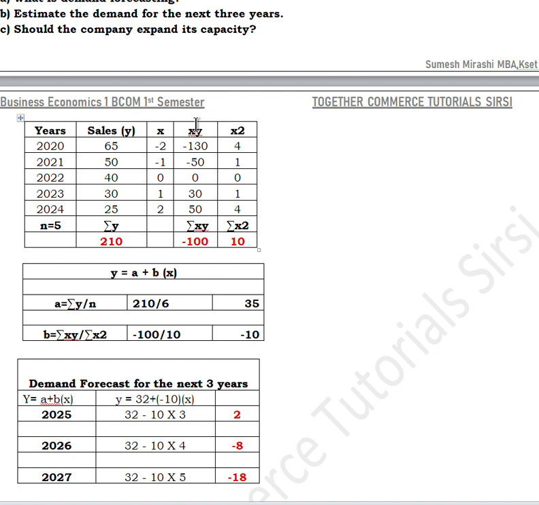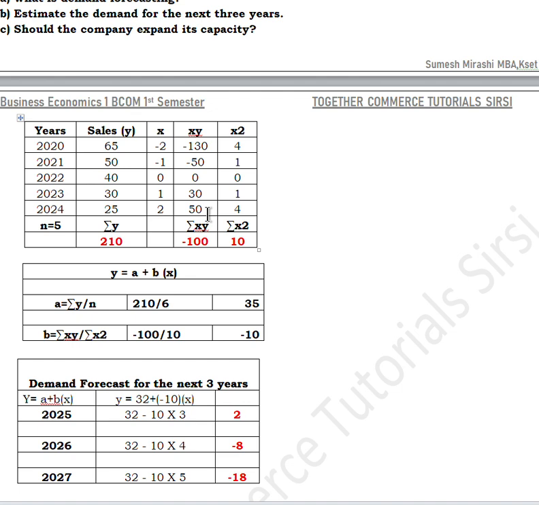So the next step here is x into y, that is: 65 into -2 is -130, 50 into -1 is -50, 40 into 0 is 0, 30 into 1 is 30, 25 into 2 is 50. Once xy is calculated, you should also calculate sigma xy.